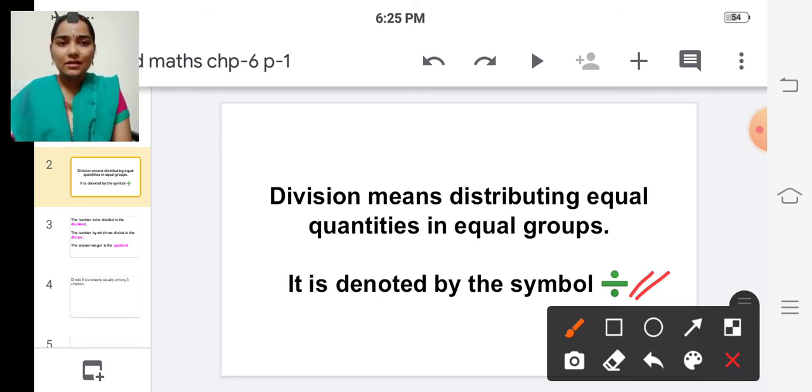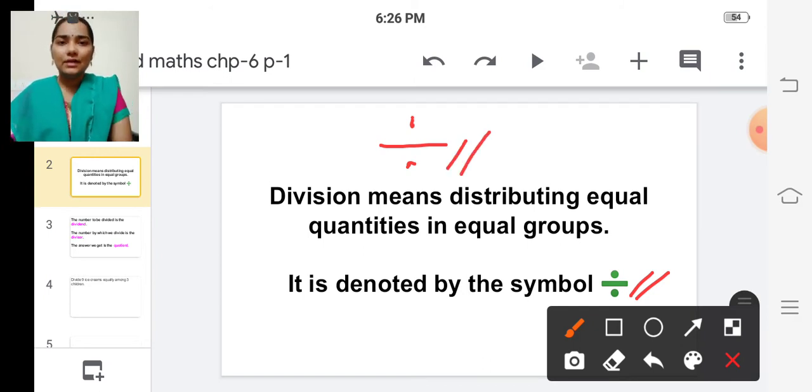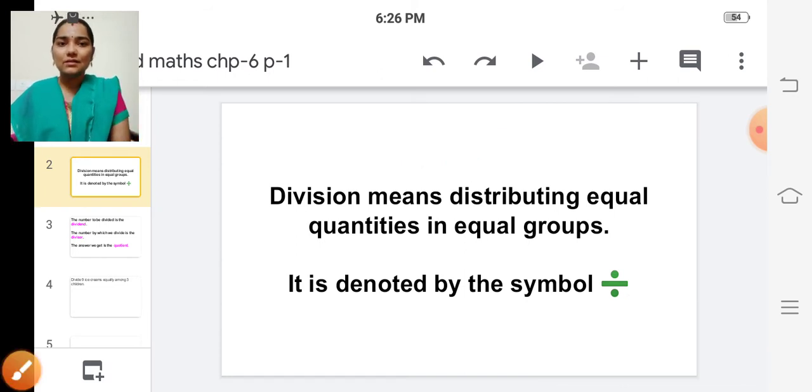It is written like a dash and two dots. Division is nothing but distributing equal quantities in equal groups, and it is denoted by this symbol.